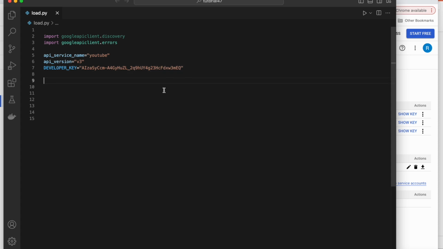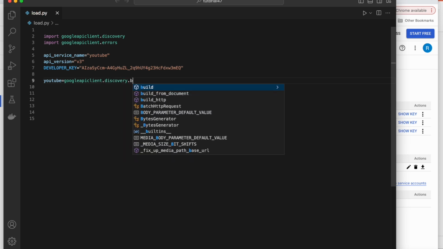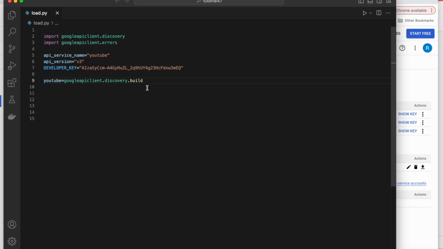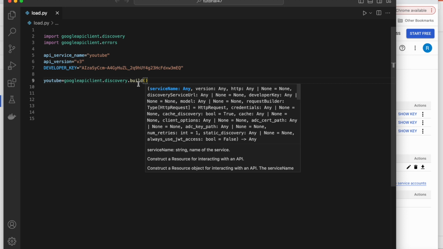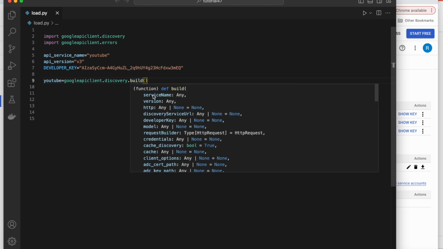Now I'll create a client, so I'll write youtube equals. So this should be YouTube dot comment, no, sorry, it should be googleapiclient.discovery.build, I believe. So build takes the API service name, version, and the developer key. If you see there, it is taking two things, like service name.